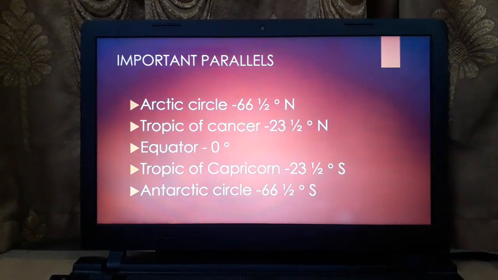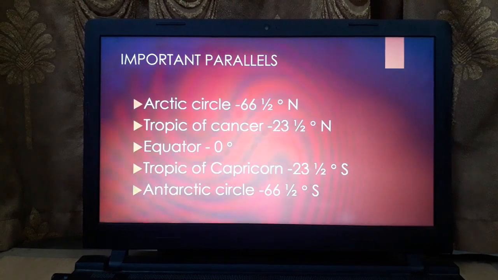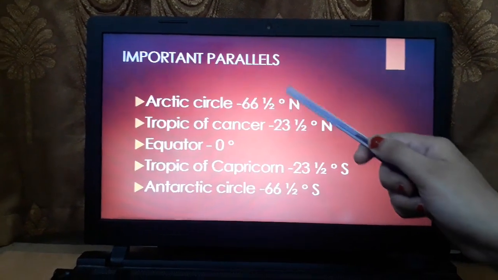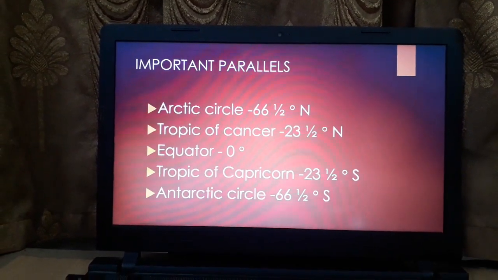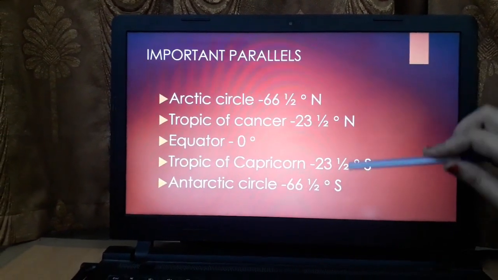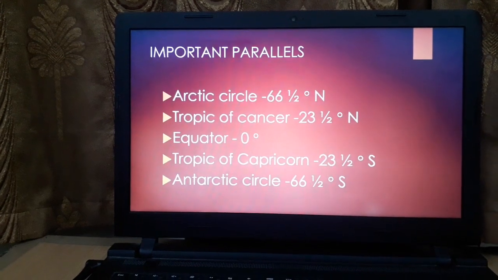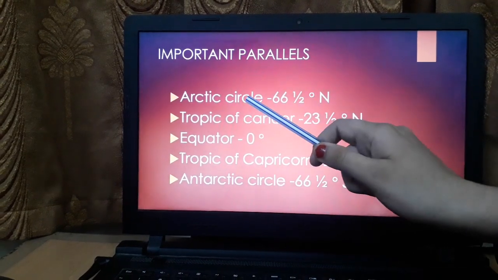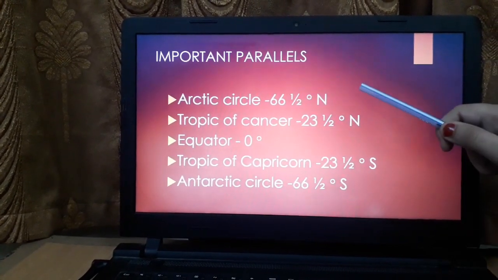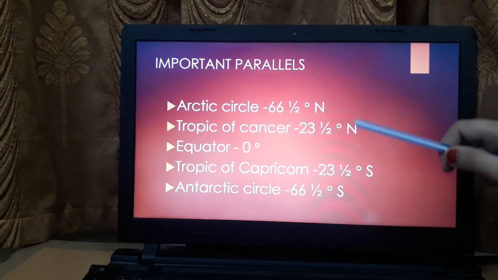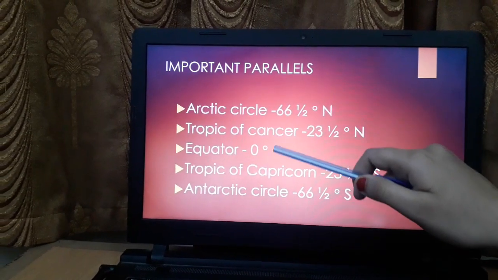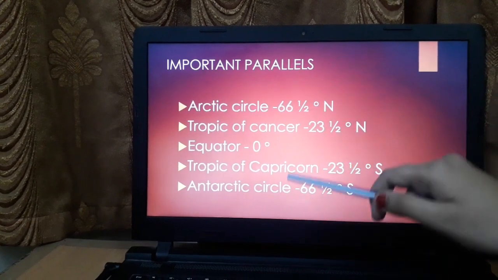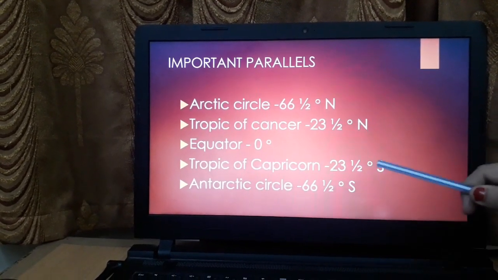Now come the important parallels. These important parallels are the Arctic Circle at 66.5 degrees north. These are the parallels and these are the degrees, the distance they have from the equator. Arctic Circle 66.5 degrees north. Tropic of Cancer 23.5 degrees north. Equator is at 0 degrees. Tropic of Capricorn 23.5 degrees south and Antarctic Circle 66.5 degrees south.